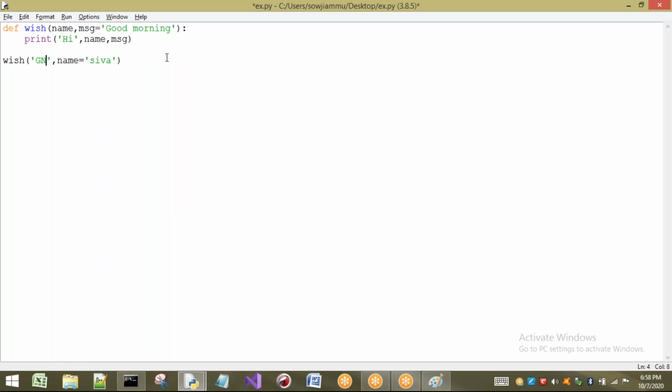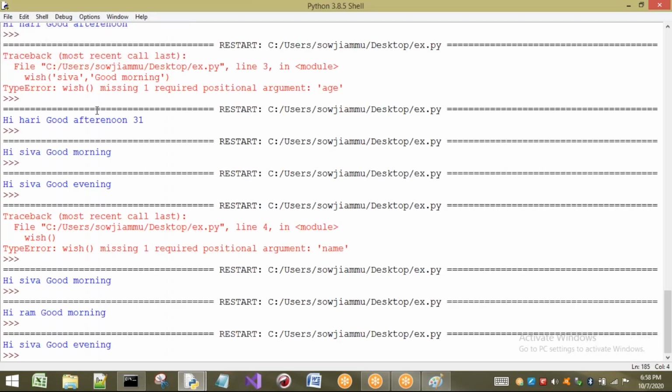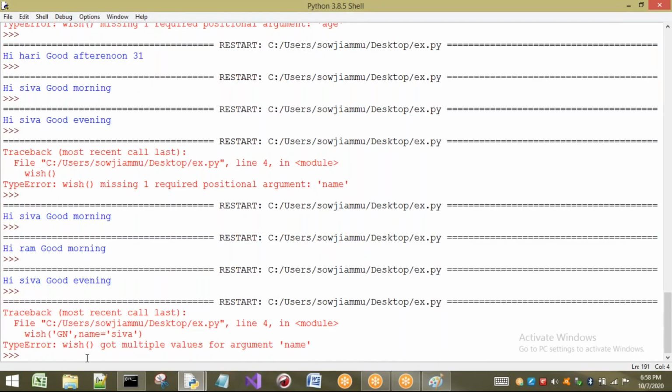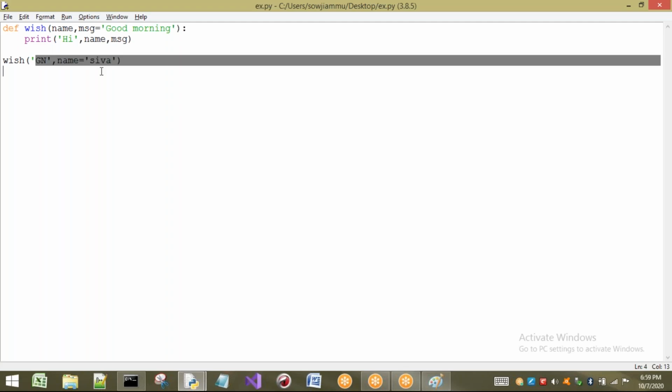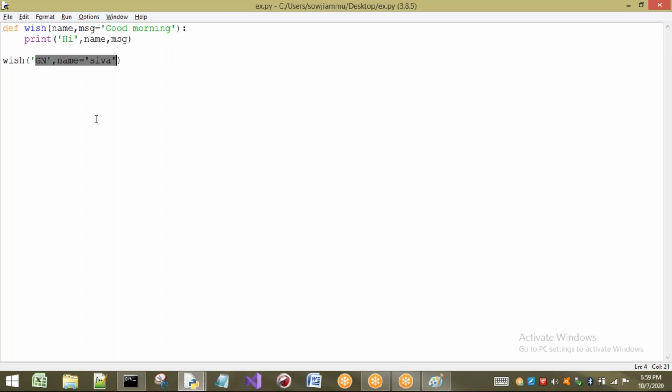Now what happens? According to the concept of positional arguments, it is in the first position. It will go to name. Whatever you are passing here is also for the name. Then what about MSG? Am I passing anything here? No, you are not passing anything, but the default is there. But here we are going to get an error. The reason is, got multiple values for argument name. Multiple values are being given to name itself. You are passing good night, as it is a positional argument, it goes to name. Again you are saying name is Shiva. That means these two are being sent to only one argument. But generally for an argument we have to pass only one value. So it is going to return you what?